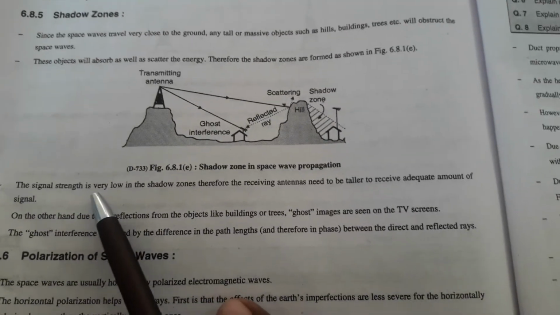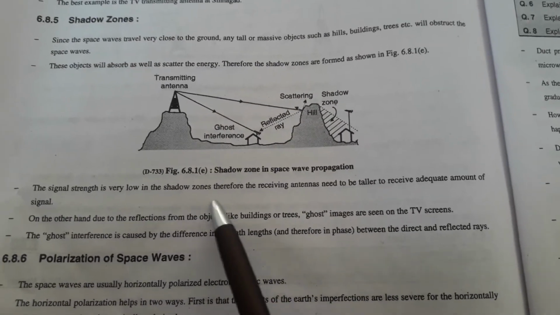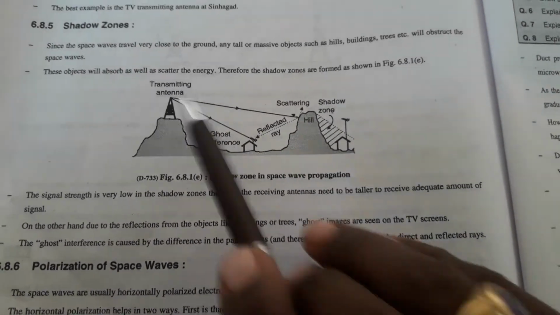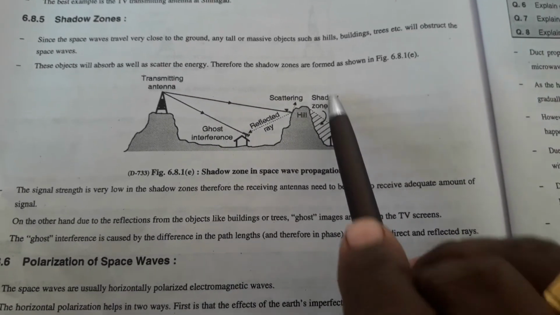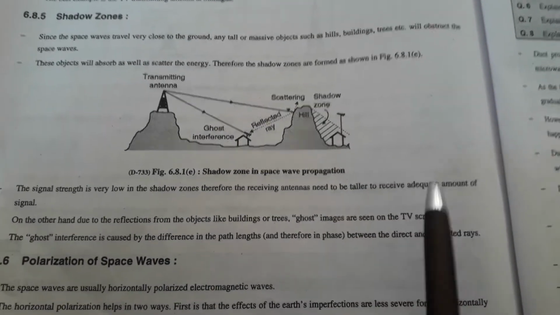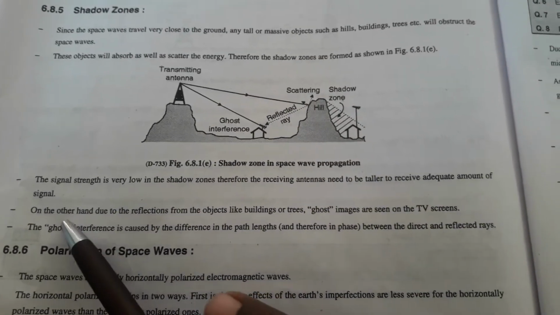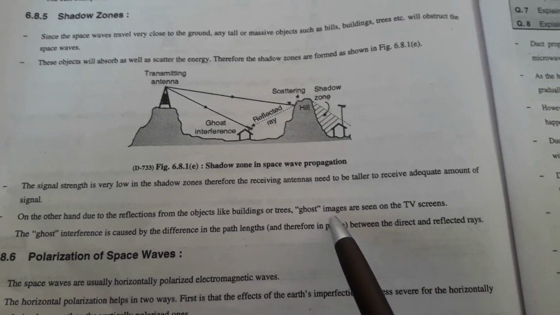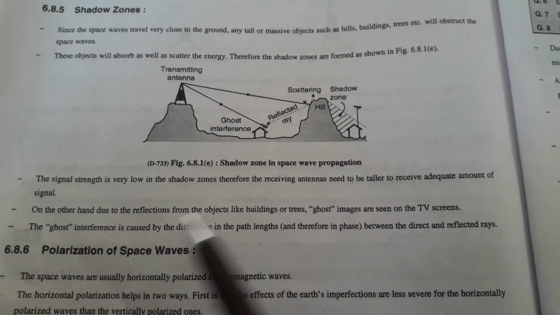The signal strength is very low in the shadow zones, therefore the receiving antenna needs to be taller. If we want to receive the signal, the antenna height should be very high to receive an adequate amount of signal. On the other hand, due to reflection from objects like buildings and trees, ghost images are seen on the TV screen.